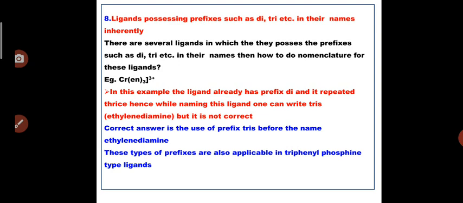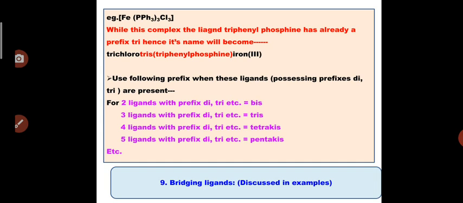If we write triethylenediamine, it will not be correct. So the correct answer is to use the prefix tris before the name ethylenediamine. This type of prefix is also applicable to triphenylphosphine and other ligands possessing the prefixes di, tri, etc.